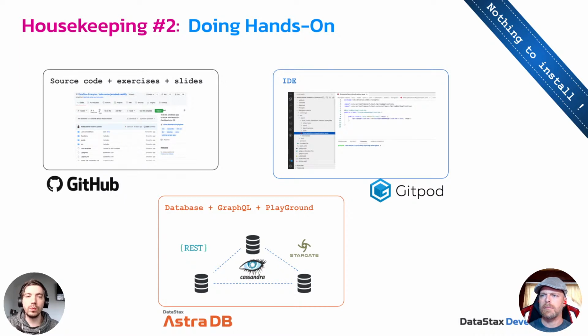For our database, we are going to be using AstraDB. AstraDB is a NoSQL database as a service in the cloud based on Apache Cassandra. And it's a very versatile database, and we'll get into a few more details on that in a little bit.